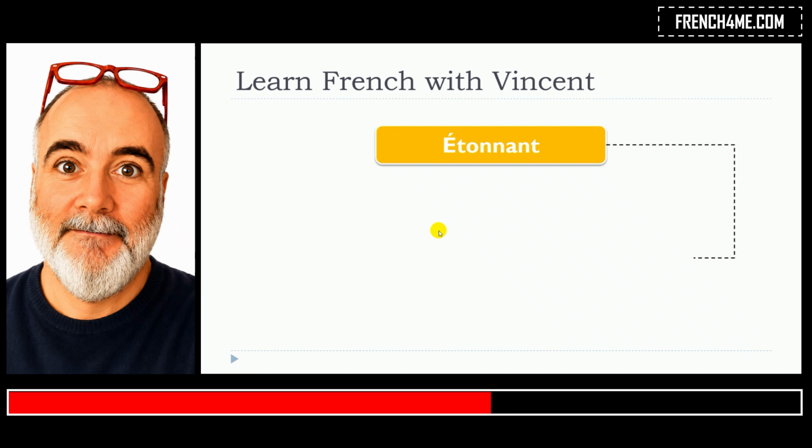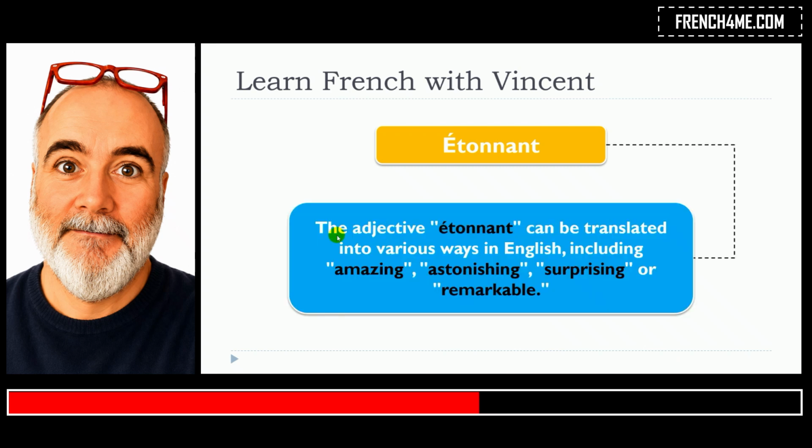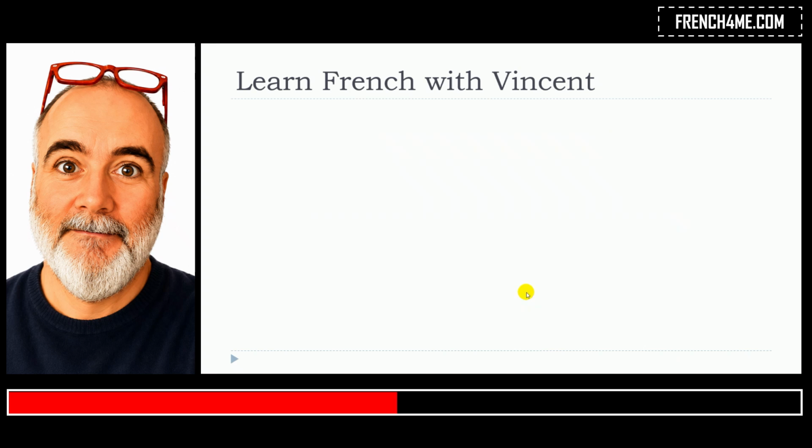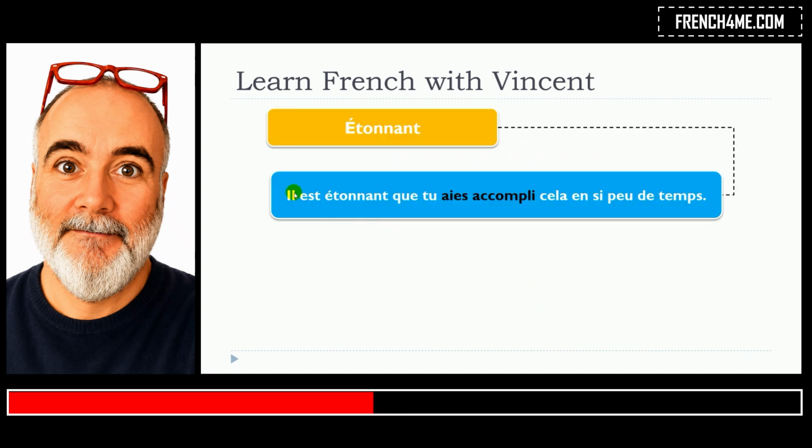So this lesson is about étonnant, and the adjective étonnant can be translated in various ways in English, including amazing, astonishing, surprising, or remarkable. So let's see some examples with étonnant.